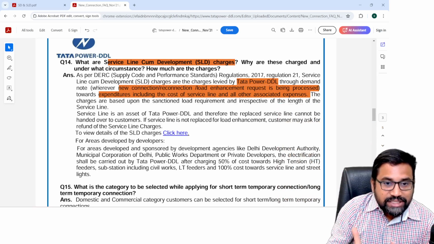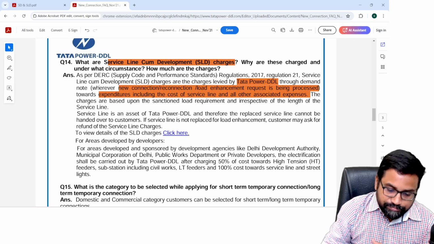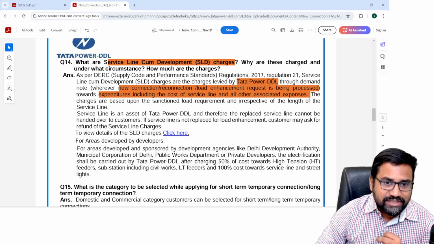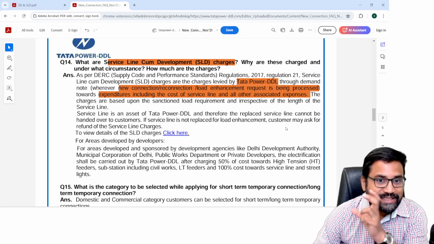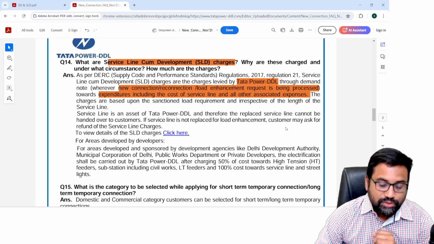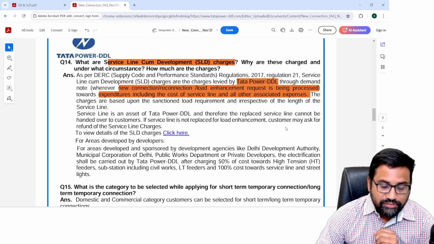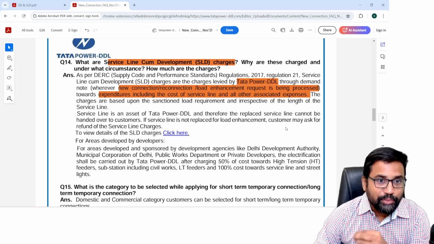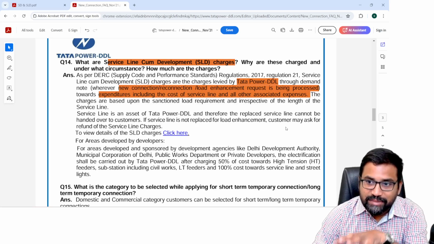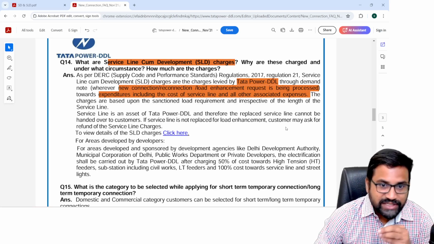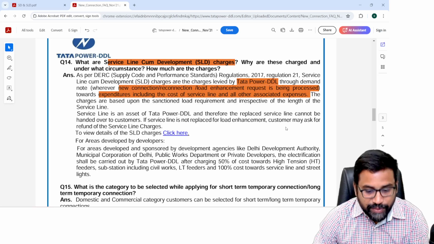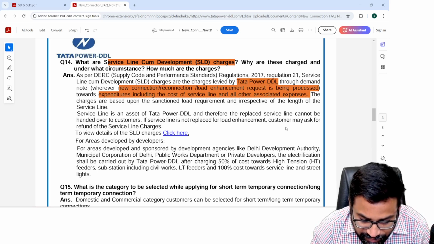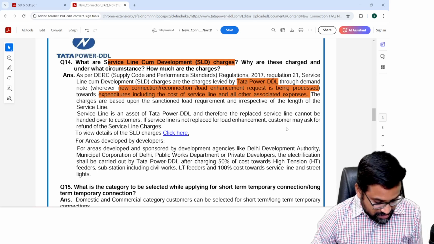So they need to install electricity towers. So those electric systems and wiring should be laid down till the factory. For all this, they need to appoint labor. So a lot of expenditure will be incurred. Now that expenditure they will charge in the form of service line cum development charges.